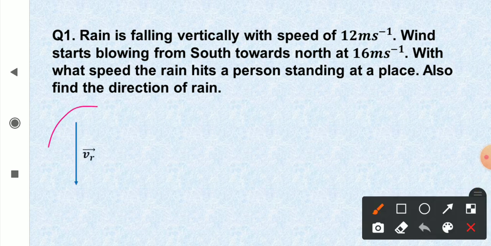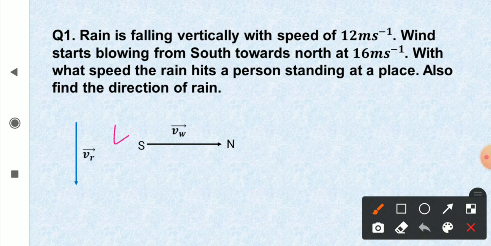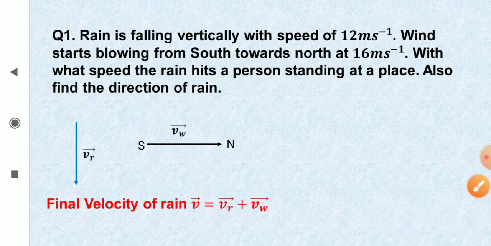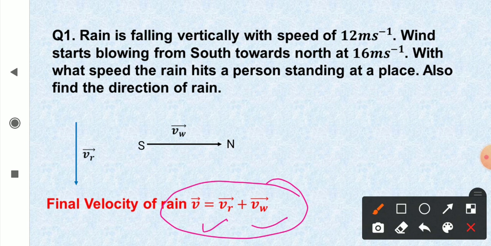I am showing the velocity of rain falling vertically downwards, and now the velocity of wind from south to north. The final velocity of rain will be the vector sum of the velocity of rain and the velocity of wind.